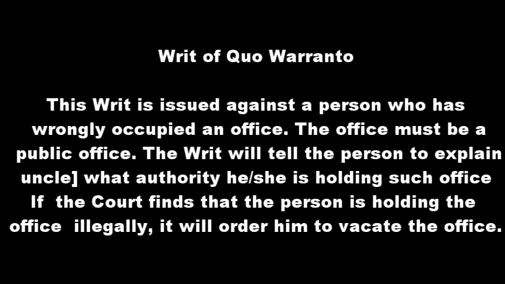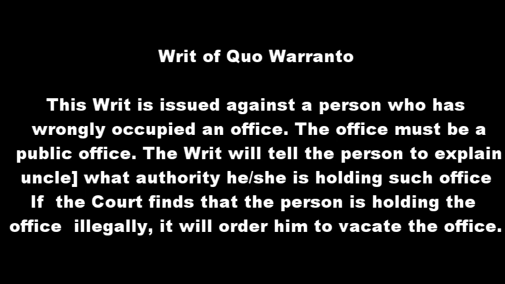The next one is the writ of quo warranto. This particular writ is issued against a person who has wrongly occupied an office without any permission. The office must be a public office, that means a government office. The writ will tell the person to explain under what authority he or she is holding such an office.